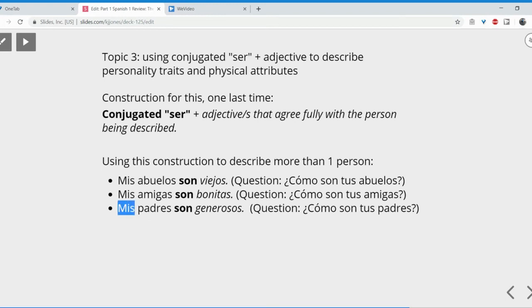Note, mis ends in S. Generosos ends in S. But also note, when your subject noun ends in S, your verb form will never end in S. Not ever. Whenever your subject noun is plural, your verb form throughout all tenses in the language will end in N, always, okay?